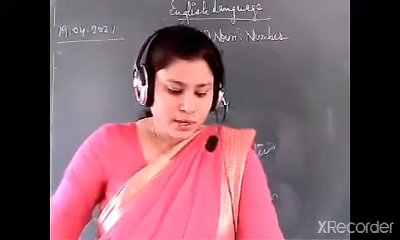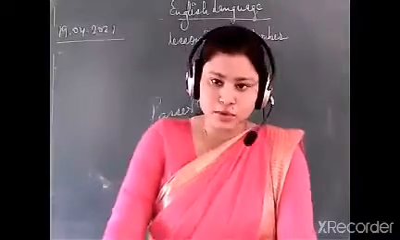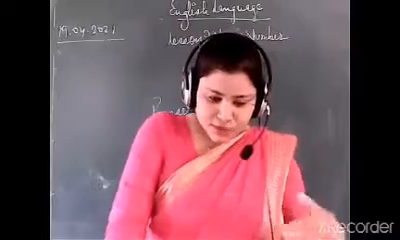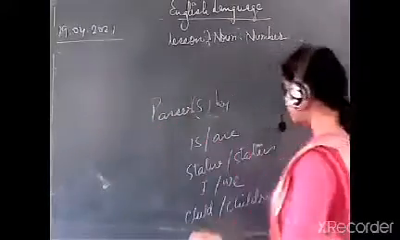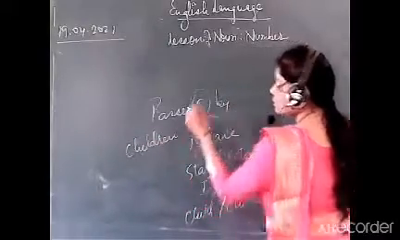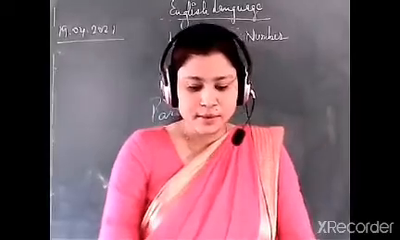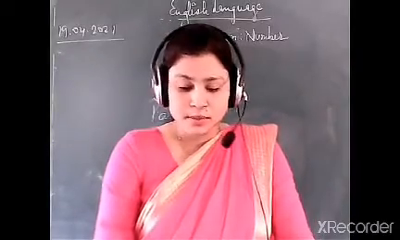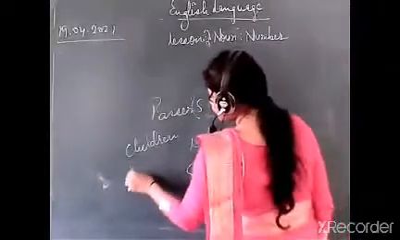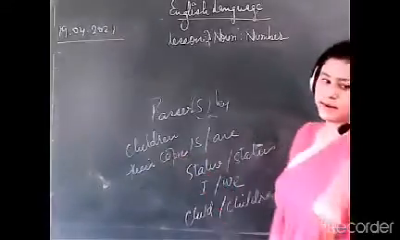Clear? Now, 5 says: every child has brought his copy of the book. Every child is singular, so what do you have to do? The answer will be: the children. His copy of the book becomes: the children have brought their copies. Clear?